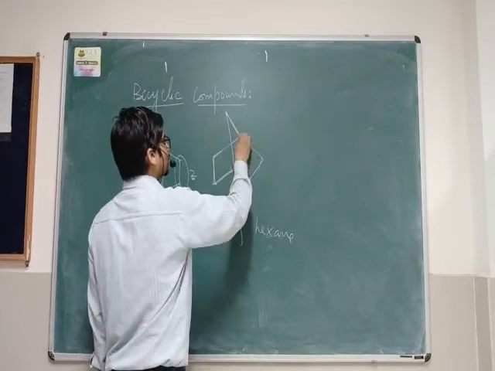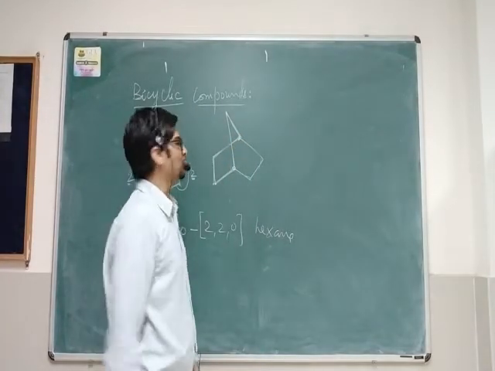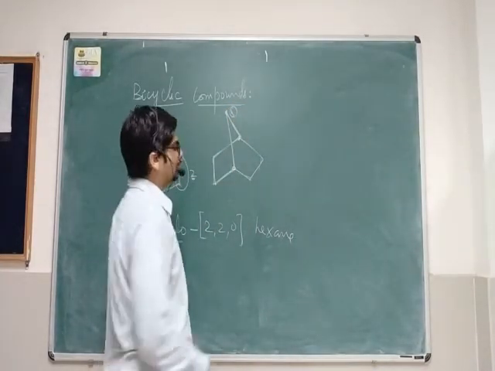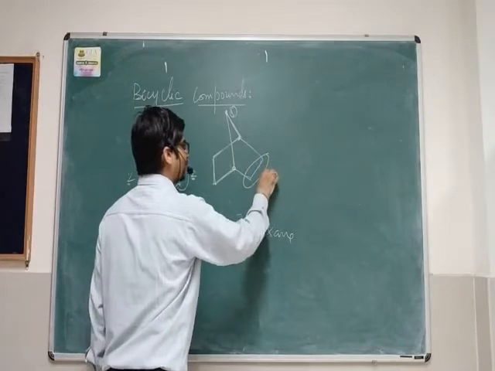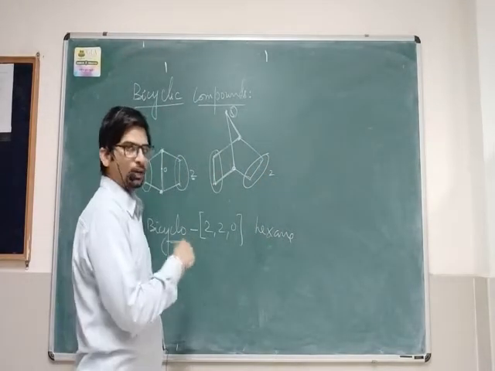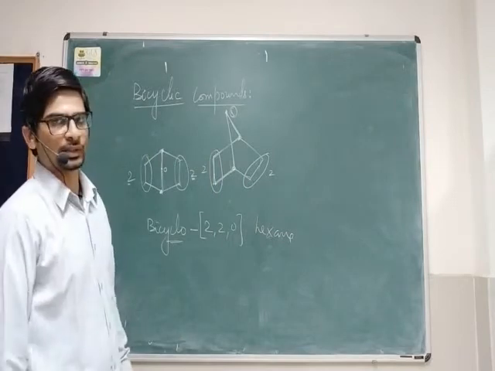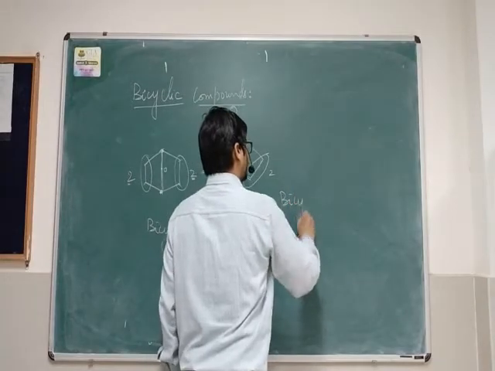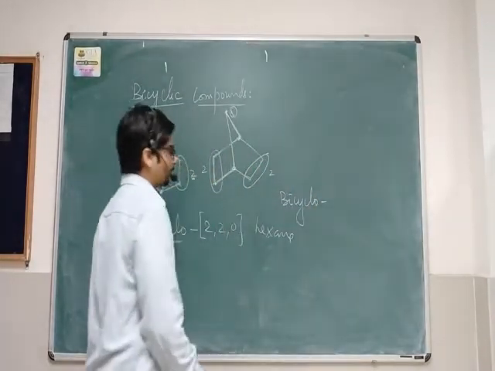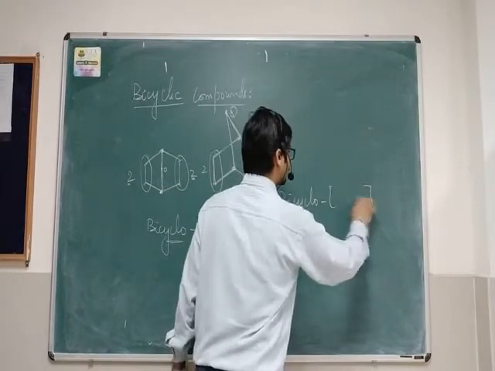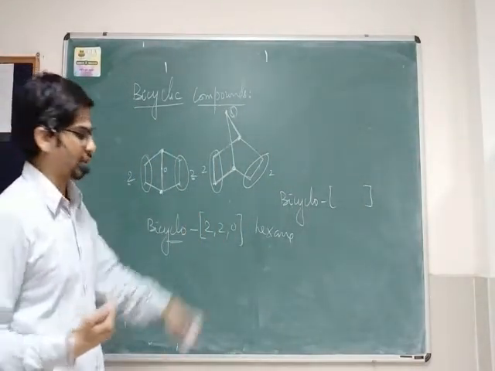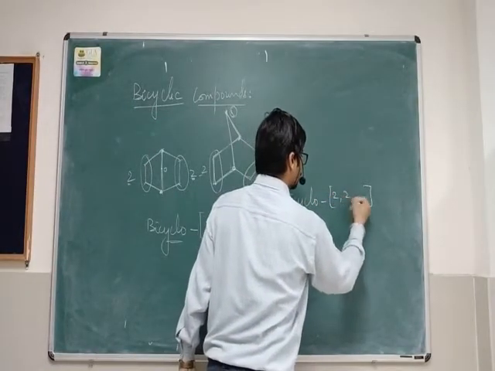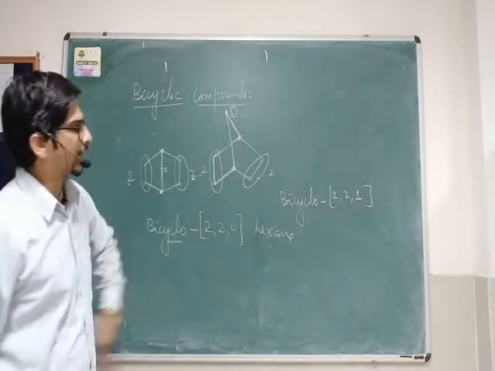Now see this molecule. This carbon and this carbon act as the bridge, and you have one carbon atom in the bridge. At one side of the bridge you have two carbons, and at the other side of the bridge you have two carbons. So the name will be bicyclo, and in the square bracket the number of carbon atoms in decreasing order: 2, 2, 1. This should be in decreasing order.